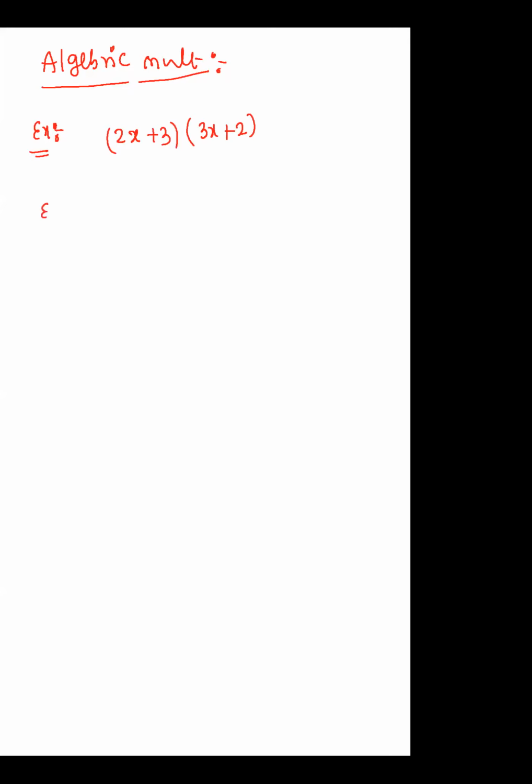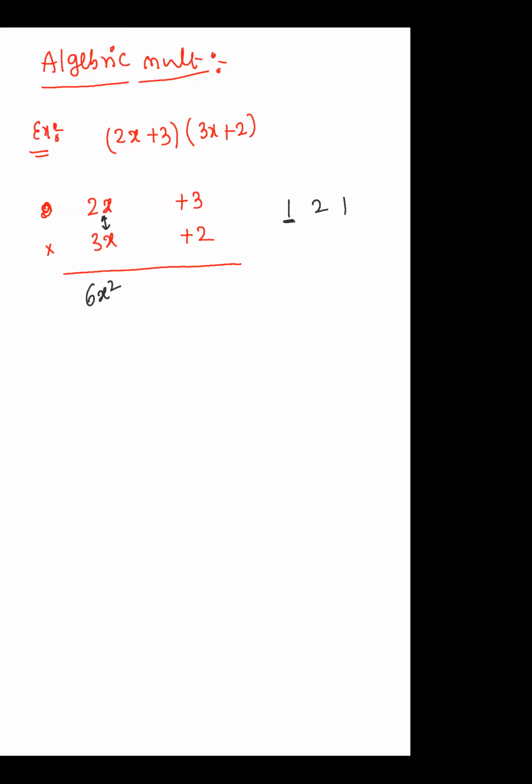Suppose 2x plus 3 and 3x plus 2. I'm writing 2x and 3x, giving a space between them, and 3x plus 2. See, it looks like a 2 digit into 2 digit form. Yes or no? Now the first step, the palindromic number is 1 2 1. In the first step you take only one combination, one digit combination, that is, we multiply these. So that is 6x square.